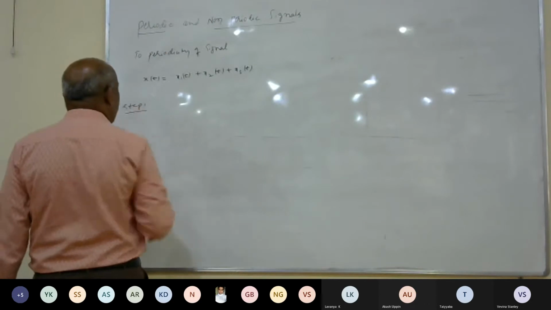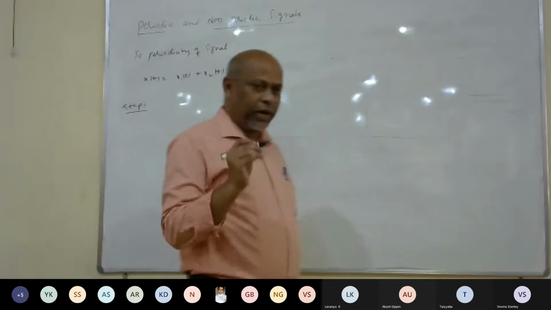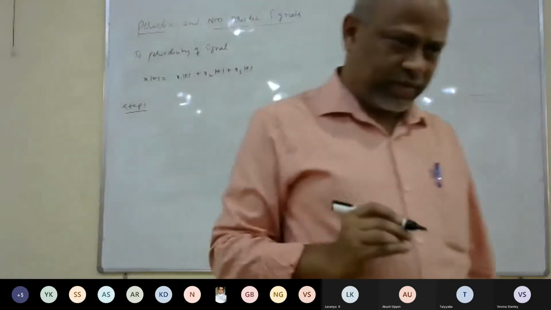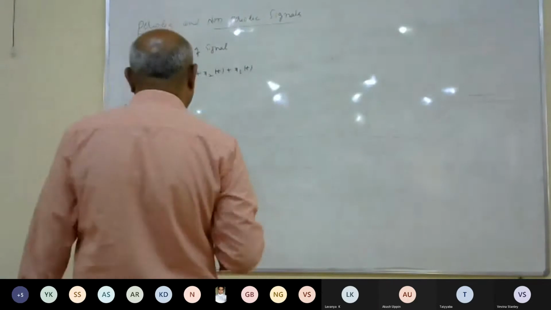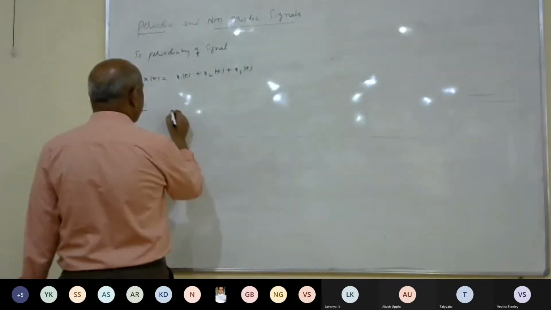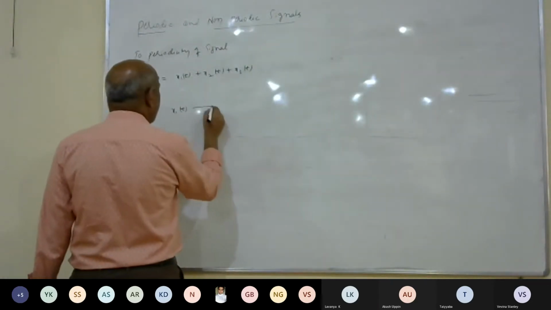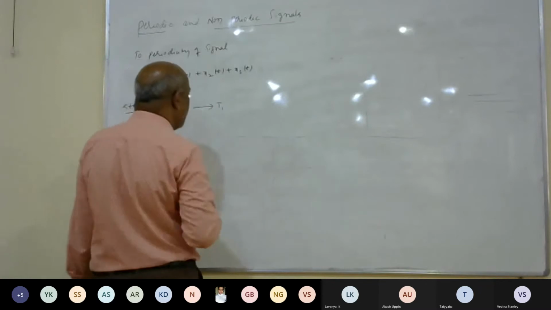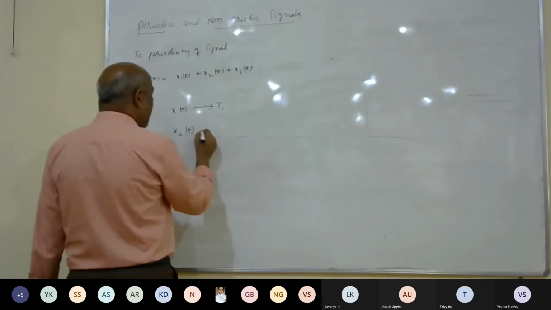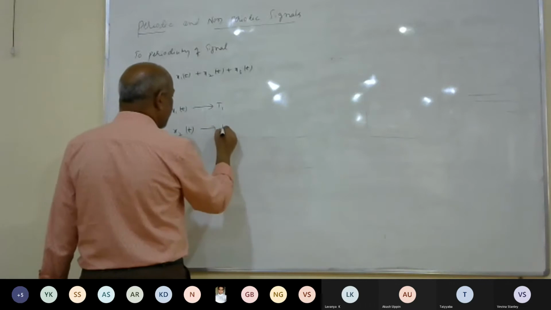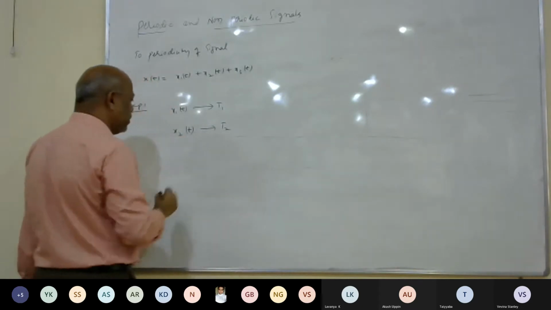Step number 1, find the fundamental period of individual signals. Suppose you have x1 of t, I'll take its fundamental period as T1. Next, you have another signal x2 of t, its fundamental period is T2.